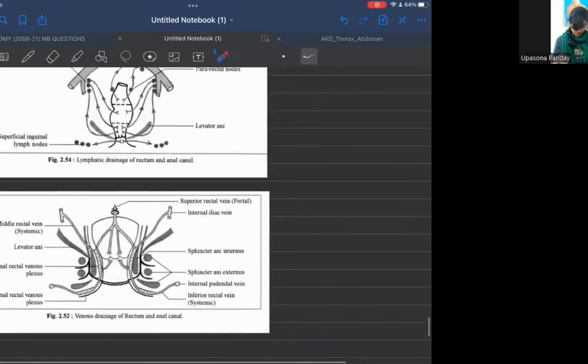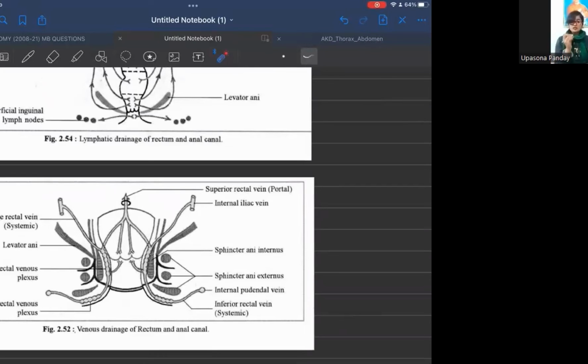Moreover, this is our venous drainage. The region of the anal canal below the pectinate line is drained by the inferior rectal vein, which is a systemic vein. But the region above the pectinate line is drained into the superior rectal vein, which is a part of the portal circulation. Why? Because the superior rectal vein is a tributary of our inferior mesenteric vein, which is a tributary of our portal vein.